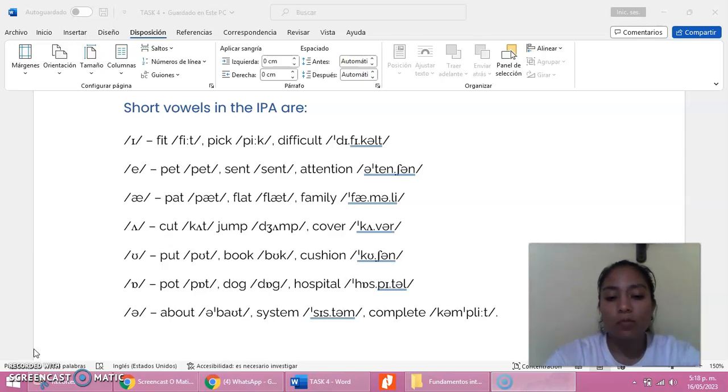What are the English vowel sounds? IPA symbols. English has 20 vowel sounds. For example, short vowels in the IPA are: fit, pick, difficult, like you can see on the screen. Pit, pet, scent, attention.